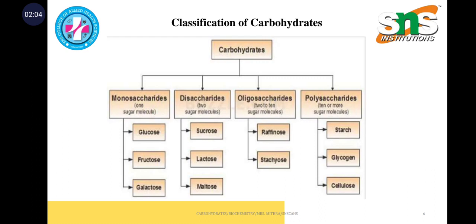So coming to the classification, it is divided into four types: monosaccharides, disaccharides, oligosaccharides, and polysaccharides. One sugar molecule is termed mono, two sugar molecules is called disaccharide, 2 to 10 sugar molecules is oligo, and more than 10 sugar molecules is polysaccharide. And following are the examples of that.